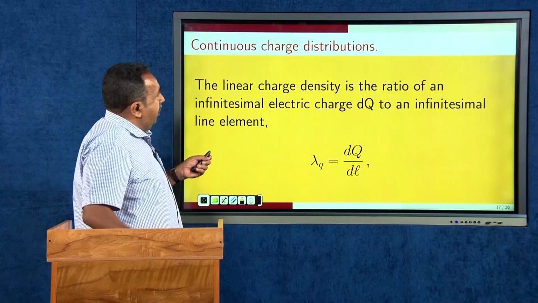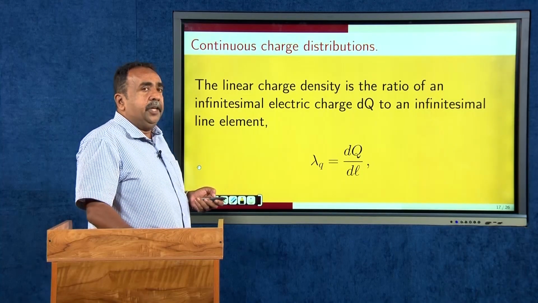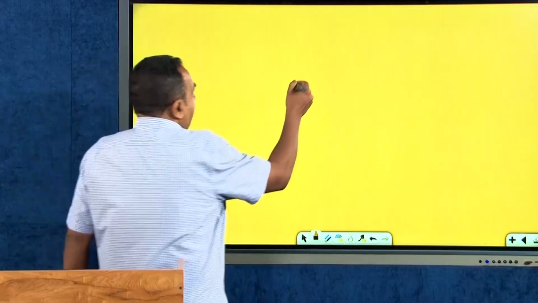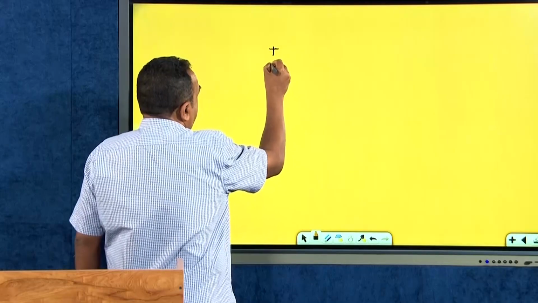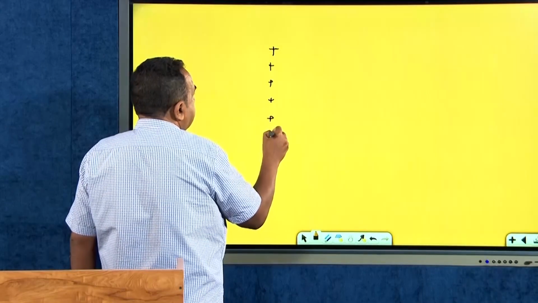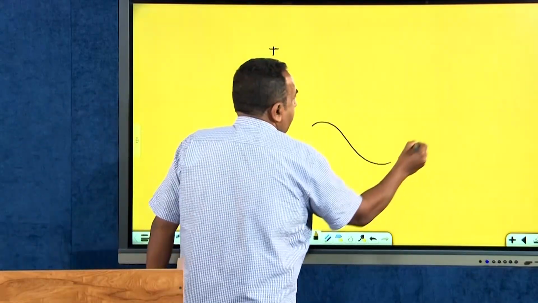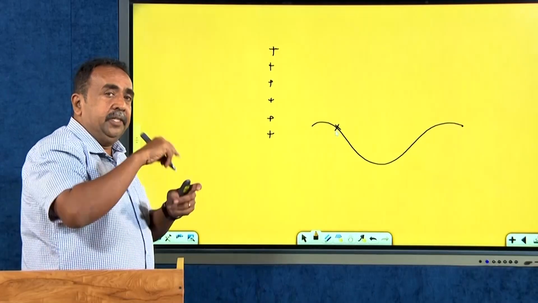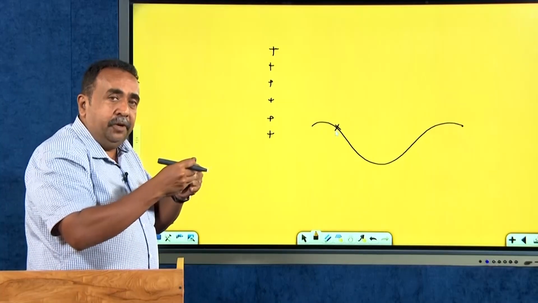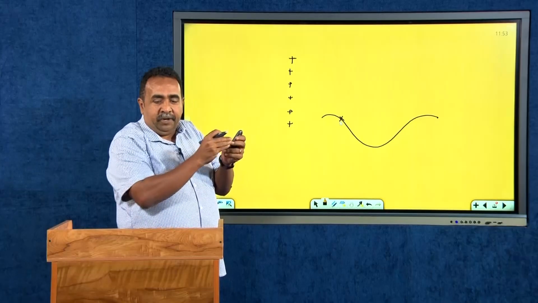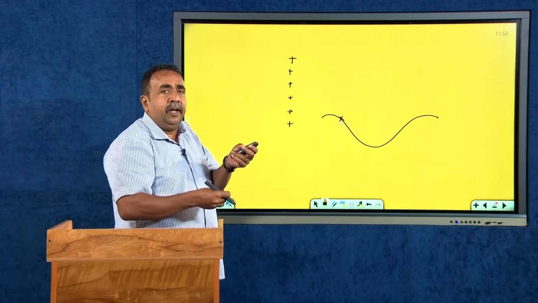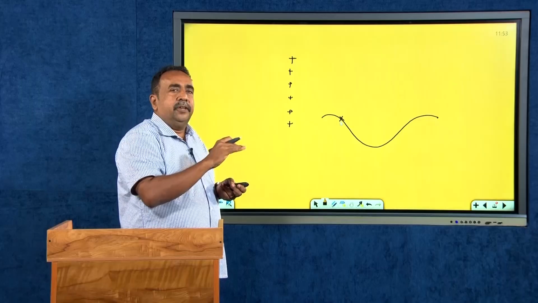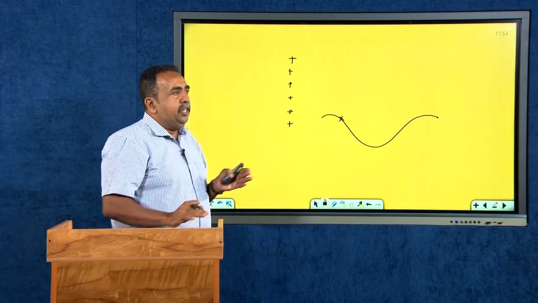The first one is a linear charge distribution. In a linear charge distribution, I will be taking a charge distribution something like this. I can have a line. It can be a straight line, it can be a line like this. When I say a line, actually I am not drawing a line and putting the charges upon it. The charges will be distributed in the form of a line, not having a line of some rope or something like that and putting charges on that. This is not the way in which you imagine a line charge distribution.